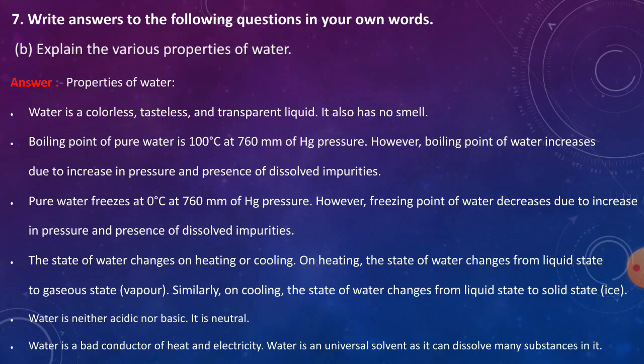Similarly, on cooling, the state of water changes from liquid state to solid state, ice. Water is neither acidic nor basic. It is neutral. Water is a bad conductor of heat and electricity. Water is a universal solvent as it can dissolve many substances in it.